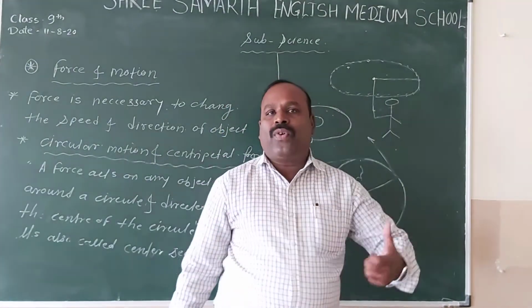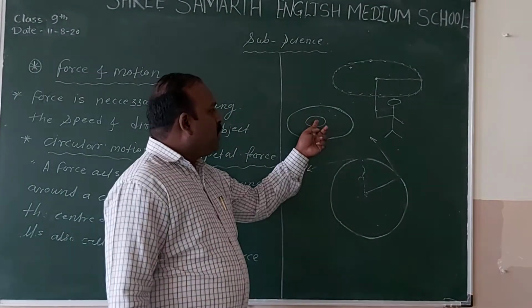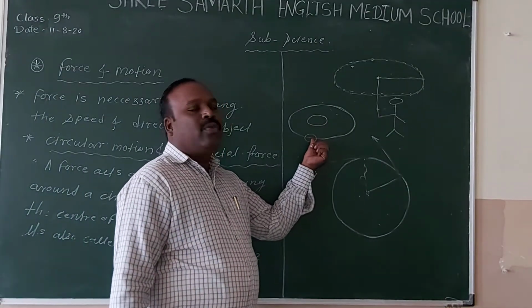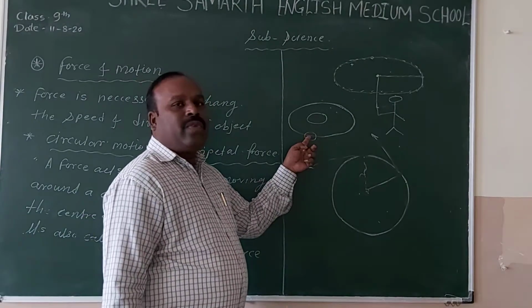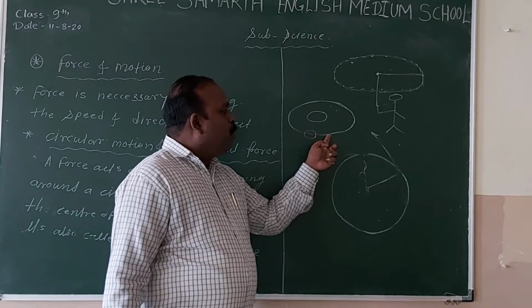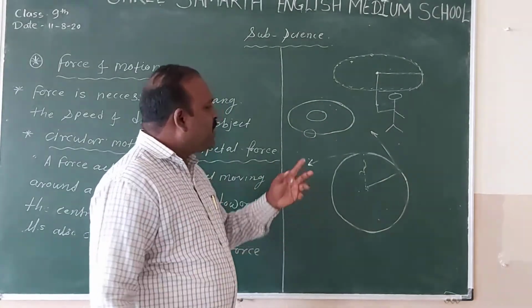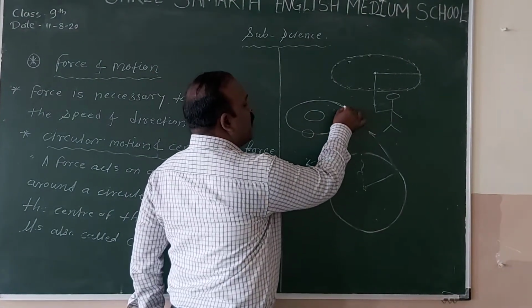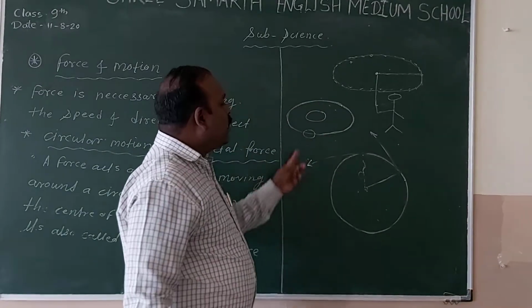So, is there any force between the Earth and the moon? Is Earth applying any force on the moon? Yes, actually, because of this force only, which is applied by the Earth on the moon, the moon can move in a fixed orbit. It never changes its direction. The orbit is fixed. It will not change its direction. And actually, this is possible because of the force.